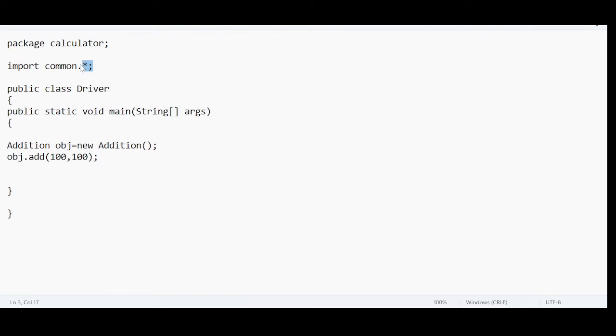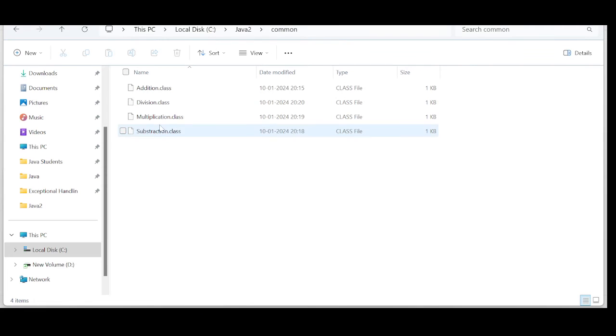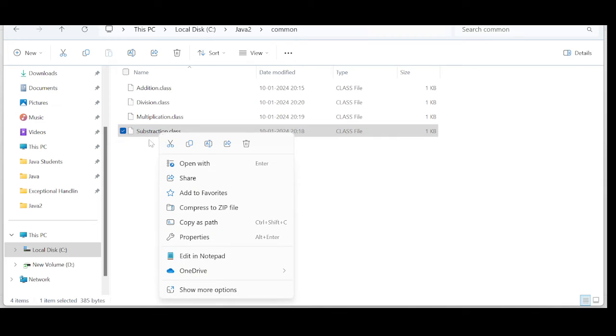This gives me an option to get access to not only the addition functionality, but I can also get access to subtraction functionality, multiplication, and division. That is the advantage of this. If you want me to do that, I can do that as well. Let me use subtraction. Let me do the spell check.